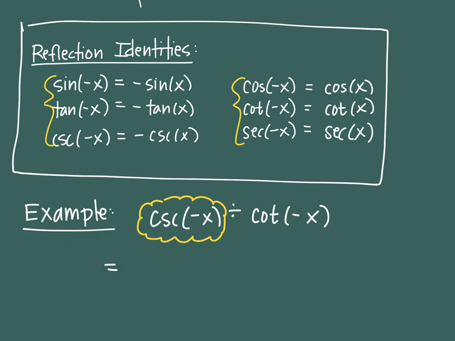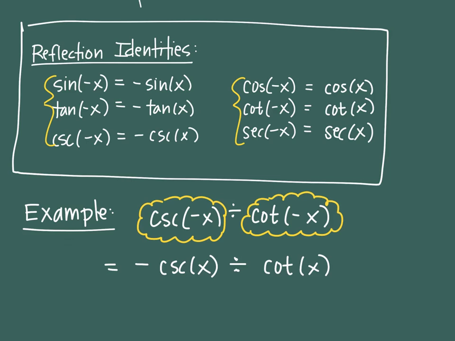Its negative self. So I'm going to replace that with negative cosecant of x. That's the rule for that one. Divided by, then I go on to cotangent. Cotangent gets replaced with its positive self, so positive cotangent of x. So the first step is to replace one of them with its negative self, and the other with its absolute value self.